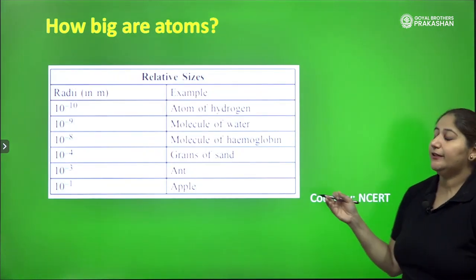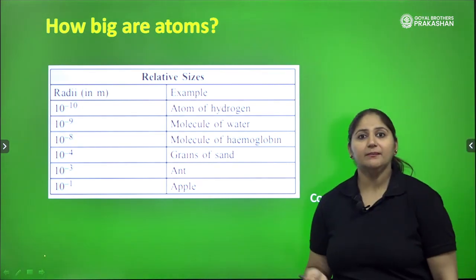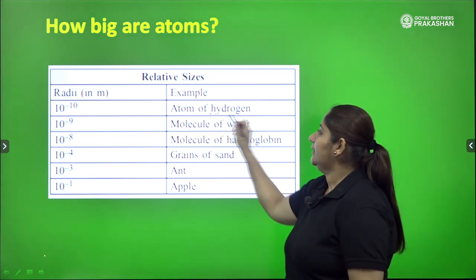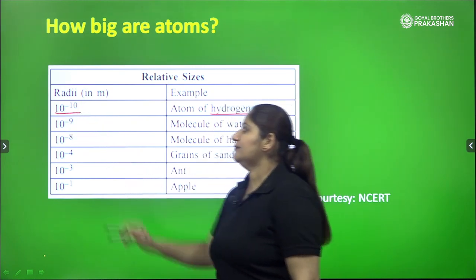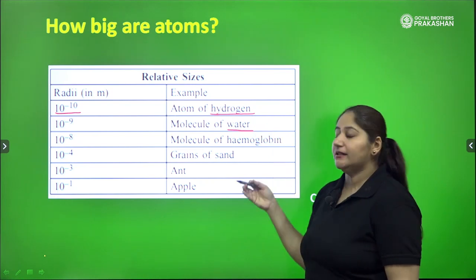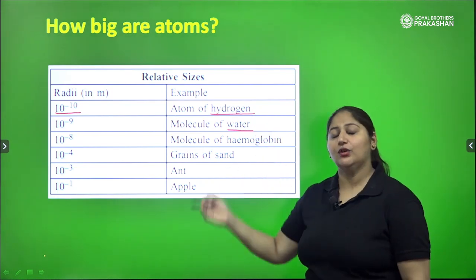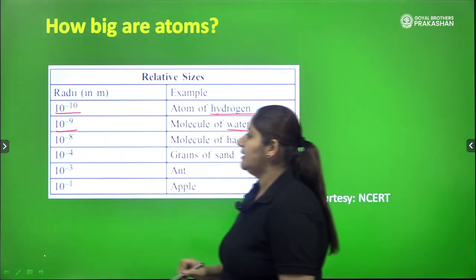So if we talk about the relative sizes of various substances, here are the examples given to us. So relative sizes, when we talk about atom of hydrogen, its particle size is 10 to the power minus 10 meter, very small. Molecule of water, which is comparatively should be greater than hydrogen, right? Because water contains H2O, 2H and 1O. The size is 10 to the power minus 9 meter.